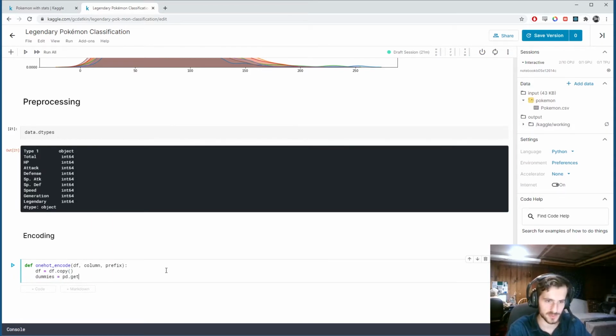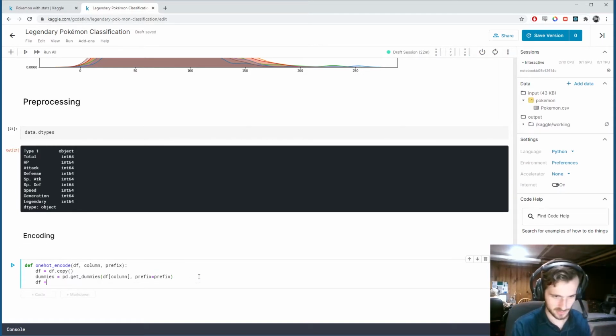then constructing a dummies matrix, for which we'll use pandas get_dummies, df sub column, sorry, not data. Then we'll append the prefix that we specify in the parameter, and that will give it just a little prefix. It'll be appended onto the beginning of the string for the column names in the dummies matrix.